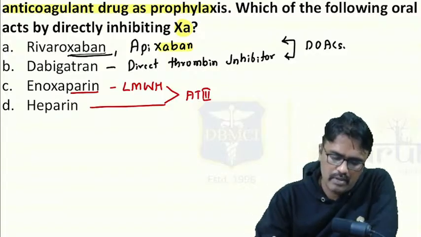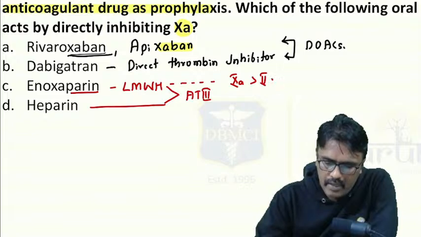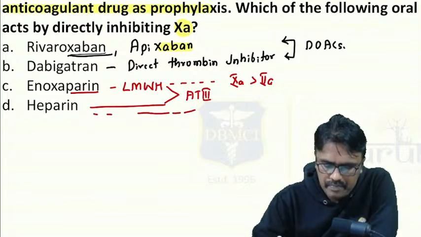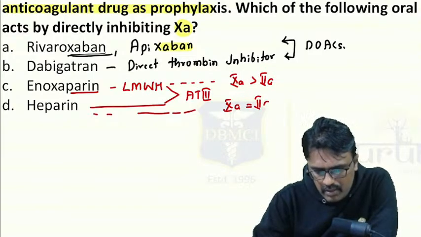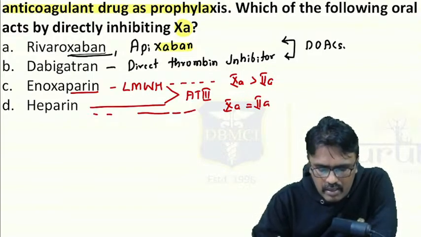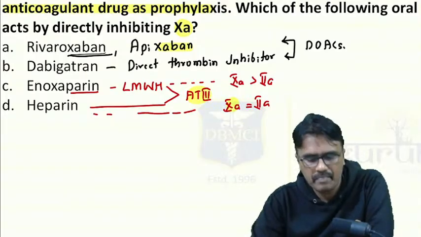For example, in the low molecular weight heparin case, 10A is inhibited more than 2A, whereas in the case of heparin, the 10A and 2A are equally inhibited. So remember, they don't inhibit the 10A directly. They activate antithrombin 3, and that will inhibit 10A.